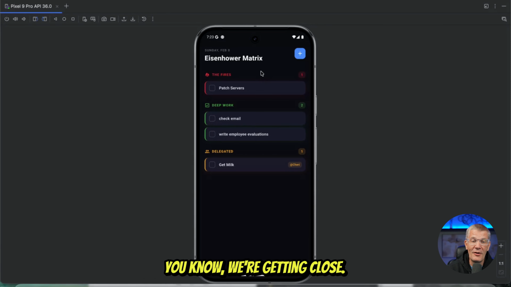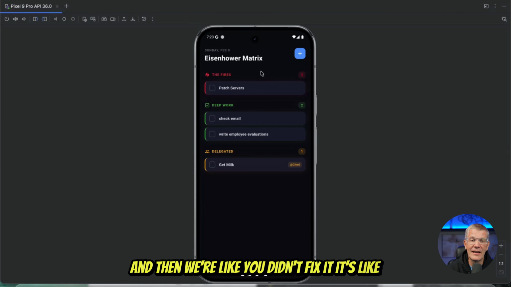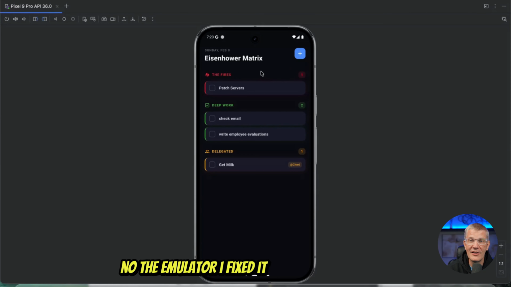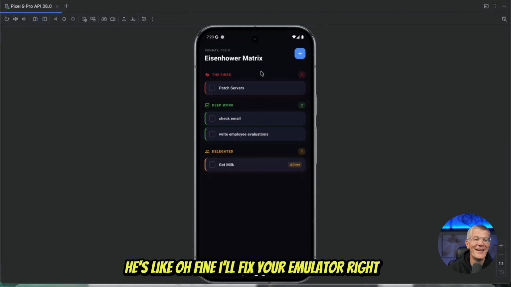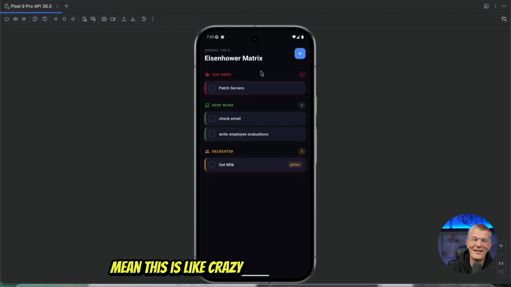You know, we're getting close. We're putting in really terrible prompts at this point, just saying, hey, fix this, take this description off. It's fixing it, right? And then we're like, oh, you didn't fix it. And it's like, no, I fixed it, your emulator's off. And he's like, oh, fine, I'll fix your emulator. I mean, this is crazy.